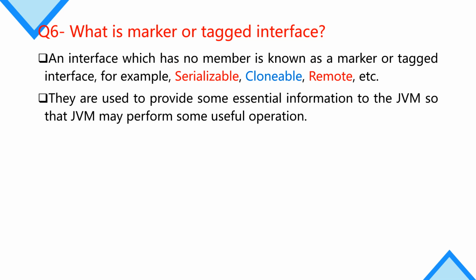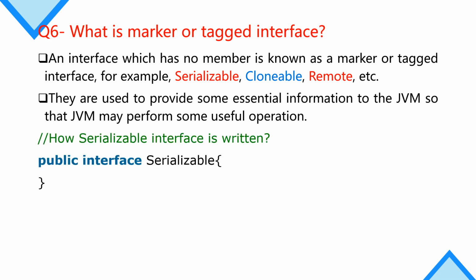These are advanced concepts: through serialization and deserialization we can also create objects, and Remote we will use in remote methods in client-server communication. So the marker or tag interface is one which has no member, and it can only pass some information to the Java virtual machine. This is an example of a marker or tag interface, and the name is Serializable.